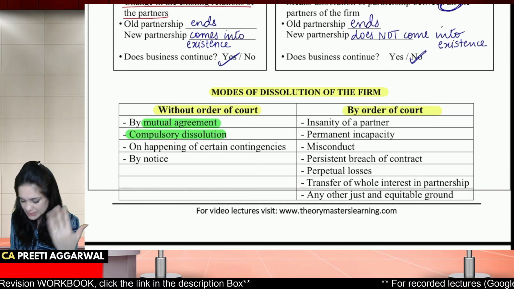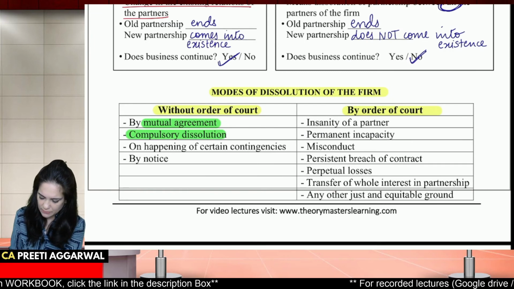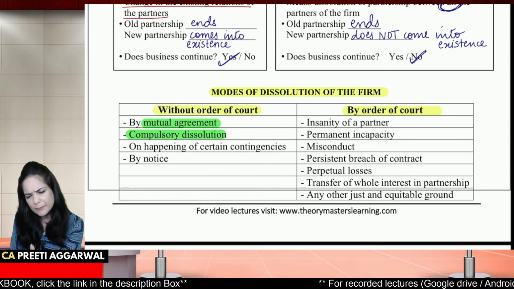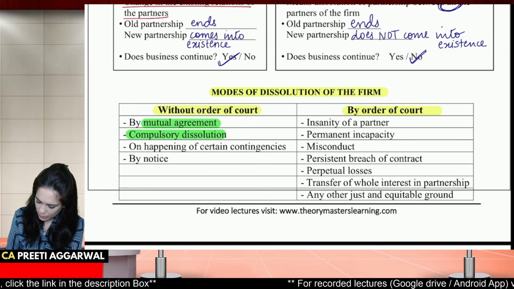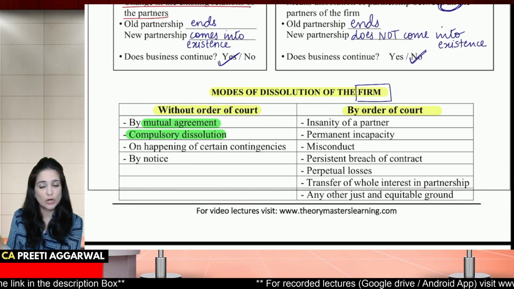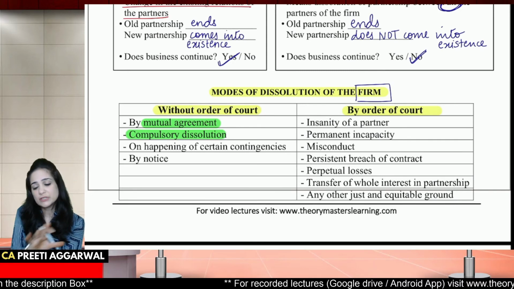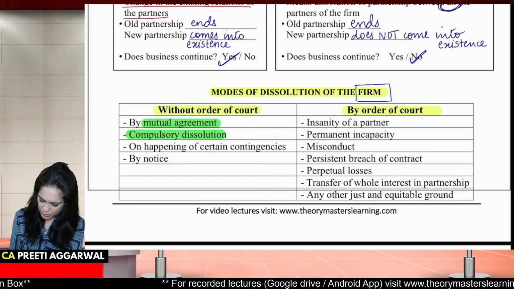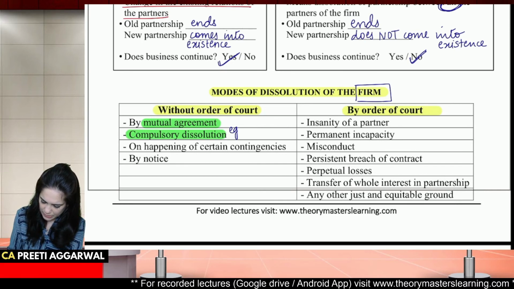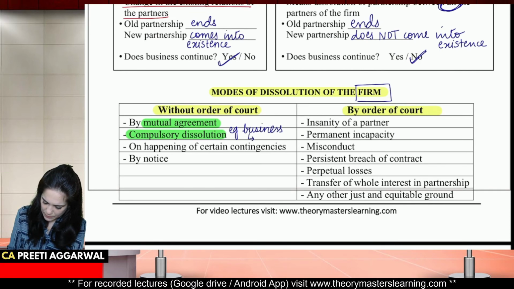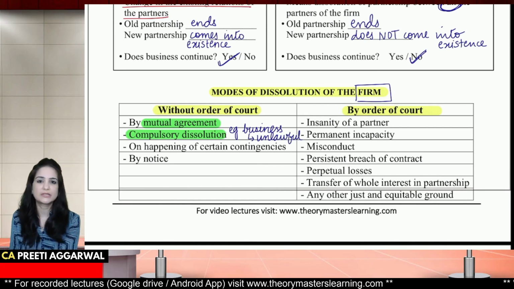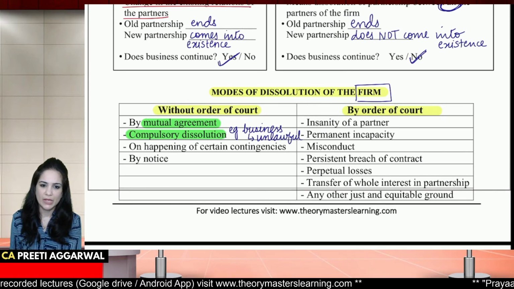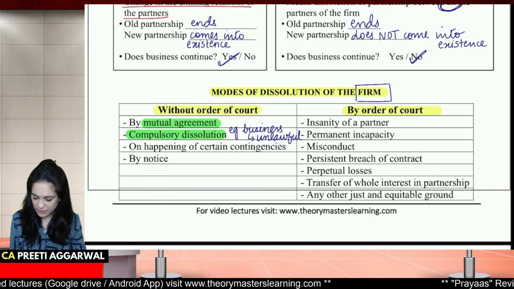Sometimes it is compulsorily dissolved, like your business becomes unlawful. It has to be compulsorily dissolved. See, we are talking dissolution of the firm, not just partnership. So over here, the business only comes to an end. So compulsory dissolution will be, for example, the business has become unlawful. The business itself becomes unlawful on happening of certain contingencies.